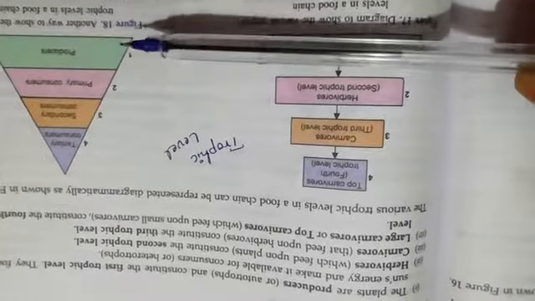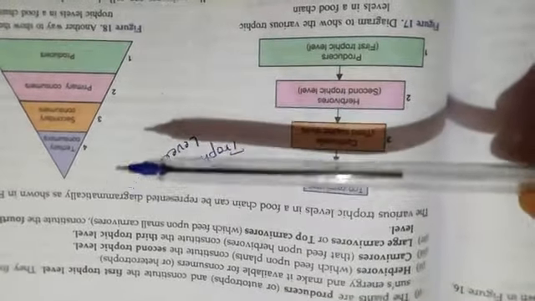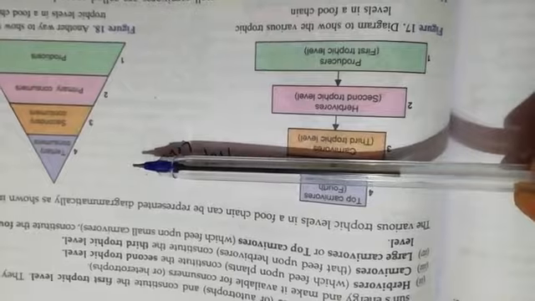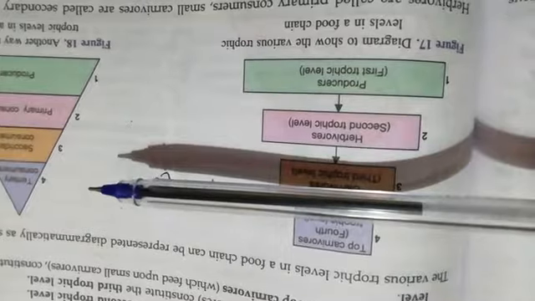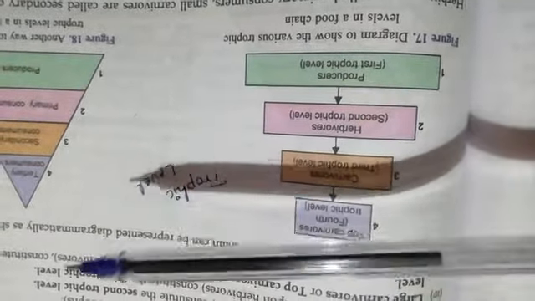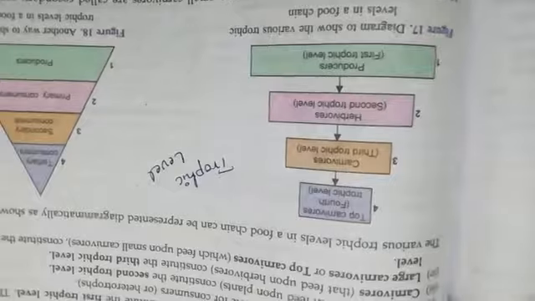If any one organism of a trophic level does not continue its life, or dies completely, that species is going to vanish.